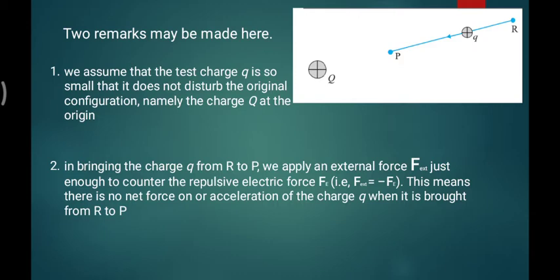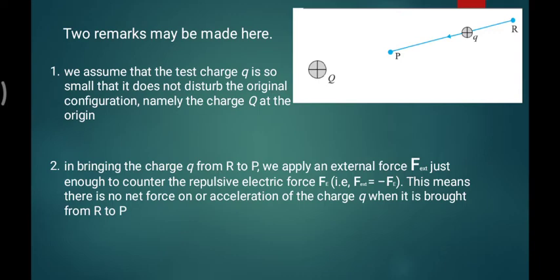So, slightly it will shift. The counterpart to the electric repulsion force is F external, against the Fe, equal in magnitude and opposite in direction, because the repulsion is in this direction and F external is in this direction. That is very clear from the directional point of view. This means there is no net force applying on the charges.